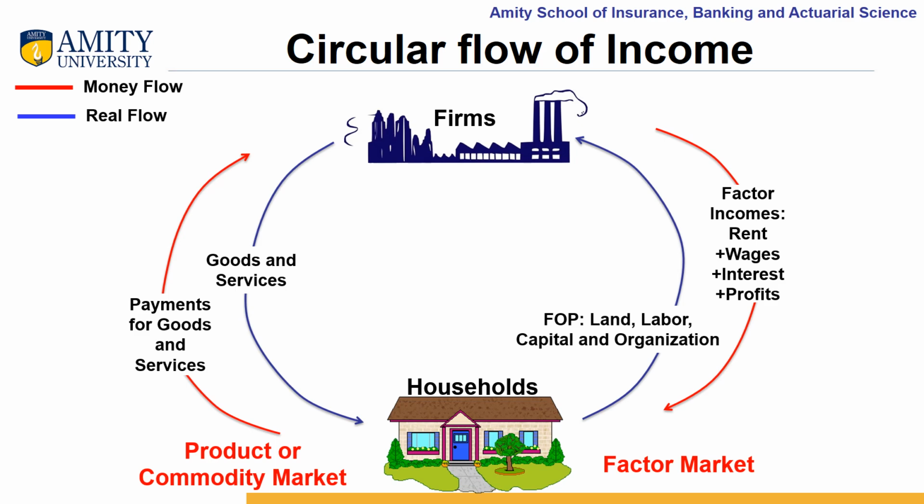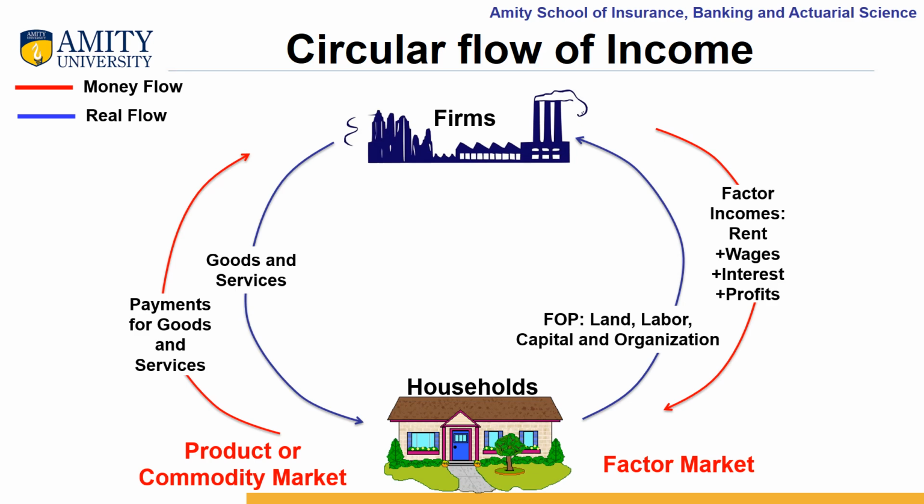But if you see the blue circle, first, these households are providing factors of production, land, labor, capital and organization to the business firms. And what these business firms are doing, they are selling goods and services to these households.